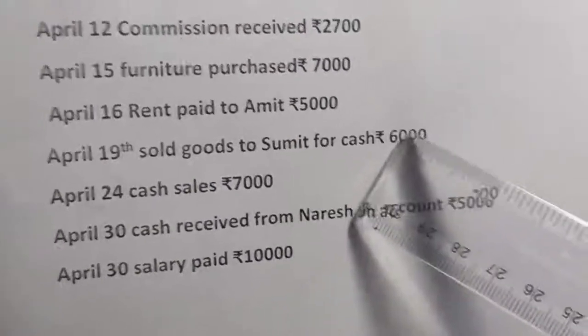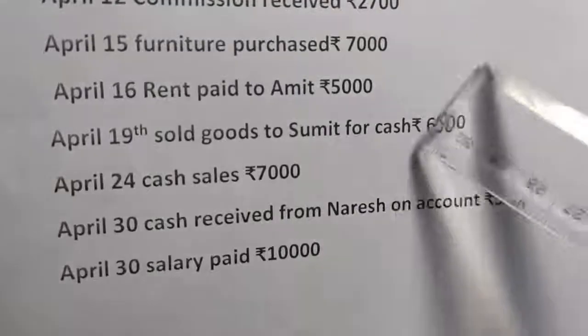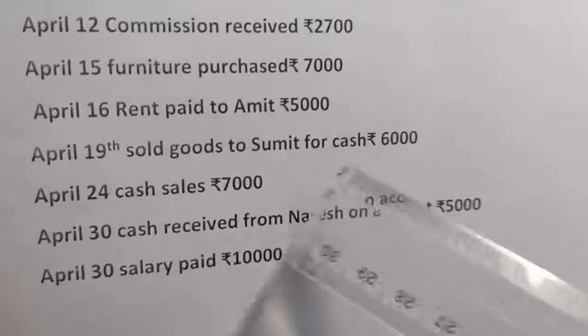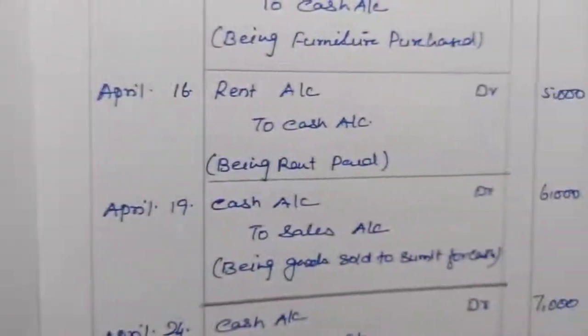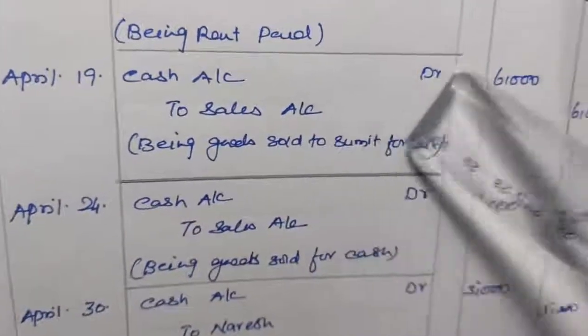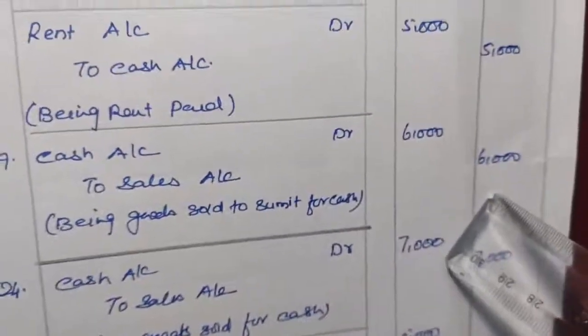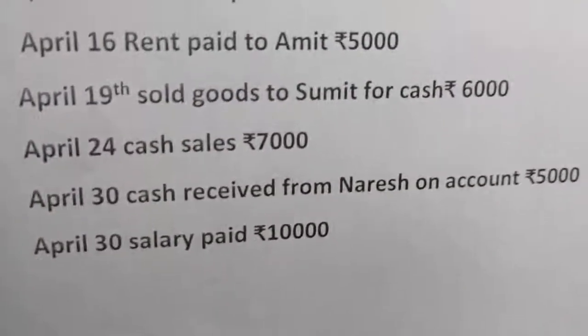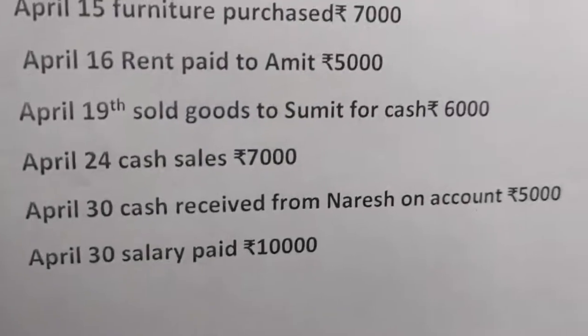When we are selling the goods, cash is coming in, our asset is increasing, so cash will be debited and sales will be credited. So on April 19, our journal entry will be cash account debit to sales account 6,000, 6,000. Okay, so along with the name, if the word cash is given, we will consider it a cash transaction.